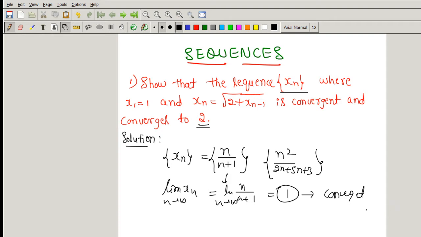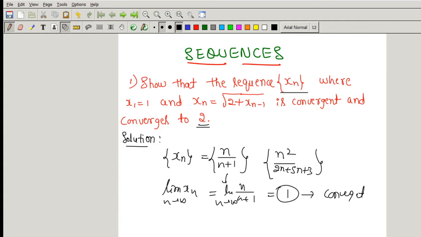And for any type of problem where the nth term contains only a single variable, we can directly apply the limit of xn as n tends to infinity. If we arrive at a finite value, then the sequence is convergent. If it is some infinite value, then the sequence is divergent. And if it oscillates between two values, then it is said to be an oscillatory sequence.